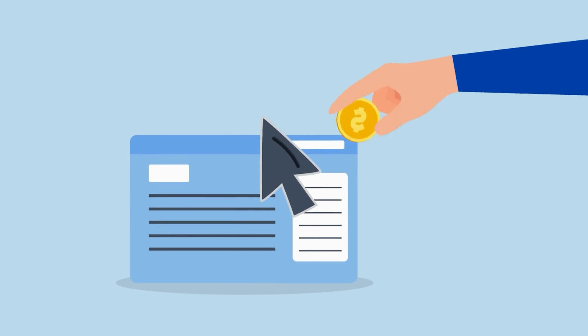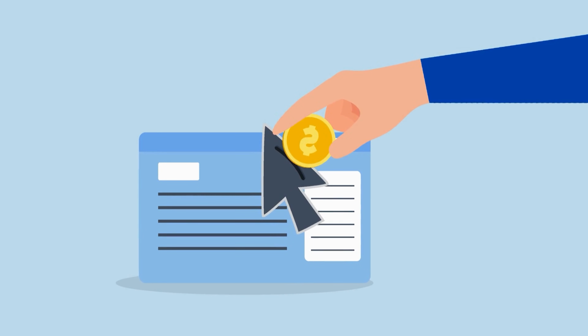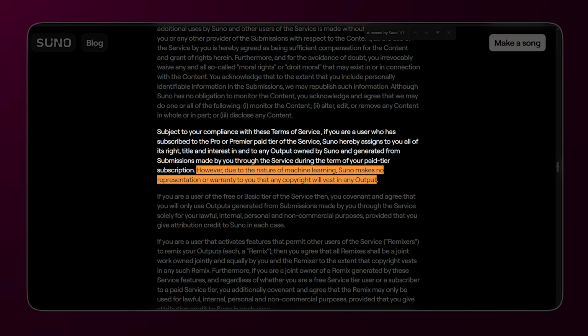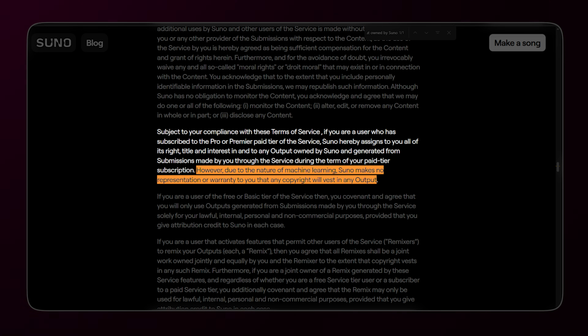If you're a paid user, Suno assigns their rights in the output to you. You own the song. However, they also warn that they can't promise the US Copyright Office will treat AI-generated songs as copyrightable. That depends on how much human creativity you contribute. But copyright registration or not, the commercial rights are still yours.